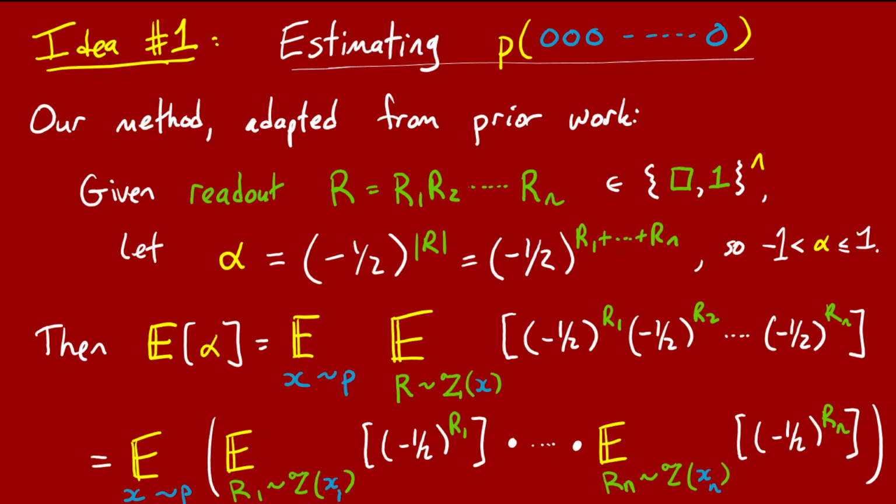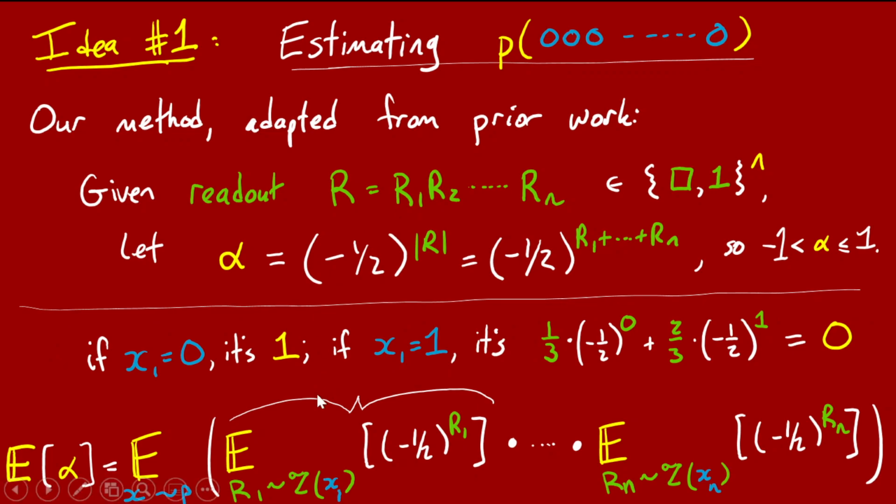Okay, and now it's not too hard to compute each of these expectations, so let's do that. Let's focus just on any of them, say the first one, R1, and the expectation just depends on what x1 was. If x1 is 0, then the zeta channel always maps 0 to 0. So that means R1 is always 0, and so -1/2 to the power of that is 1, so the expectation is 1, conditional on x1 being 0.